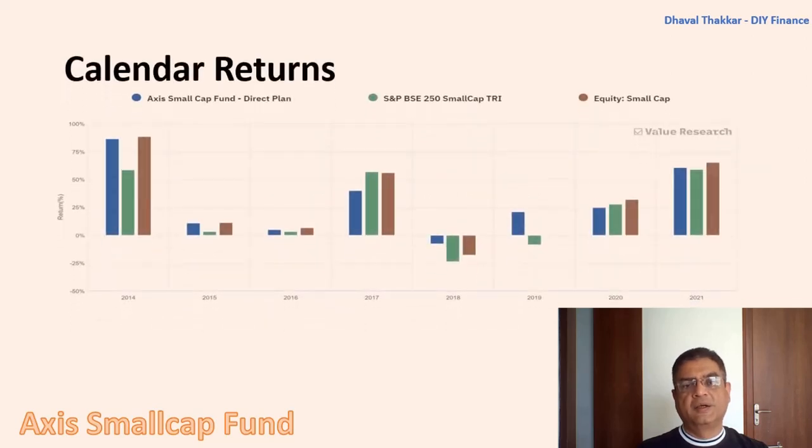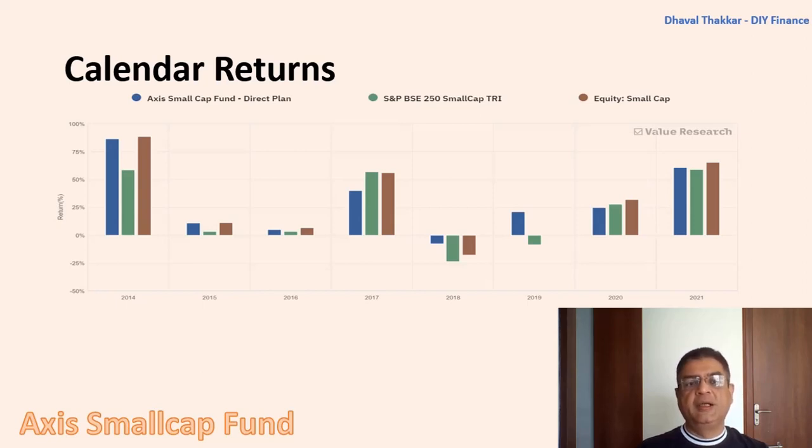On checking the calendar returns for the last 8 years, that is from 2014 to 2021, the fund has not been that consistent in performance. That is, in the years 2014, 15 and 16, it had outperformed the benchmark but was not able to beat the category average. Whereas in 2017, it underperformed both the category and benchmark. In 2018, it can be said that it outperformed both the benchmark and category as it dropped less than both.